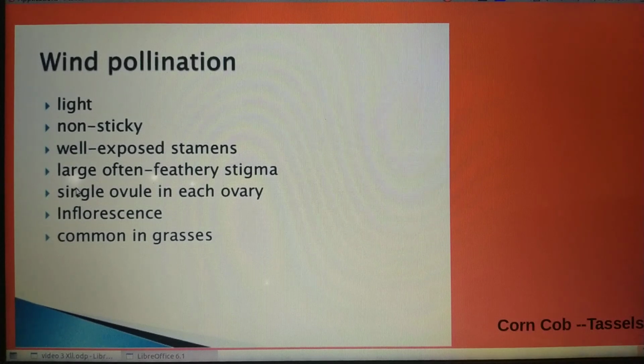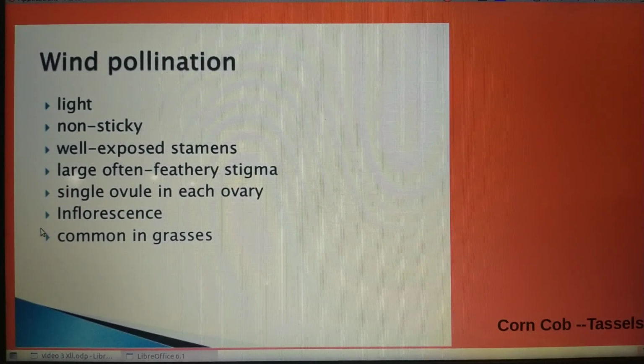Next one, they have large, often feathery stigma. Because of the presence of feathery stigma, they can easily trap the airborne pollen grains. Most of the wind pollinating flowers have a single ovule in each ovary. Okay. Next one is very important.